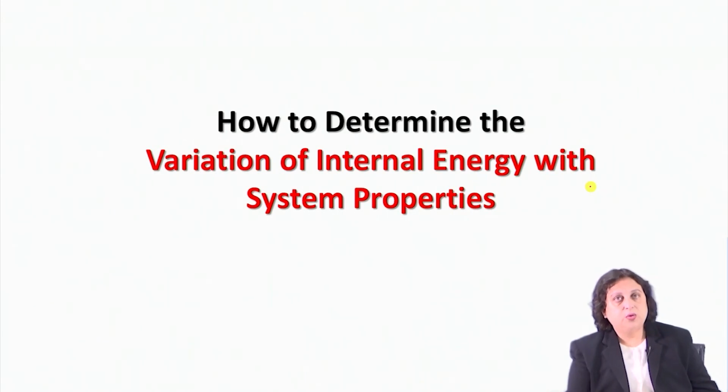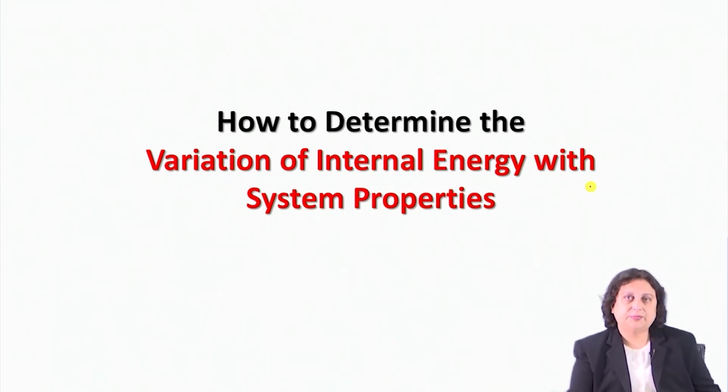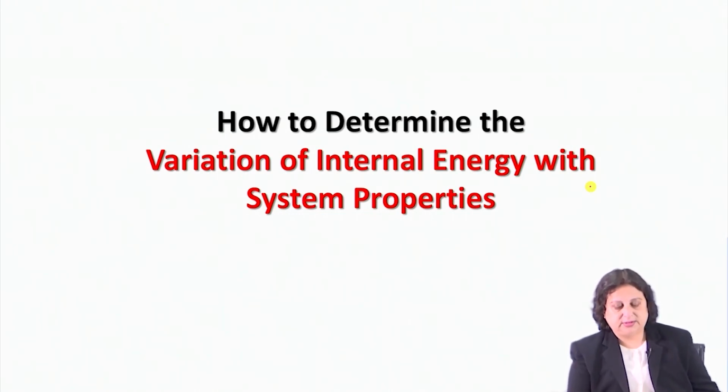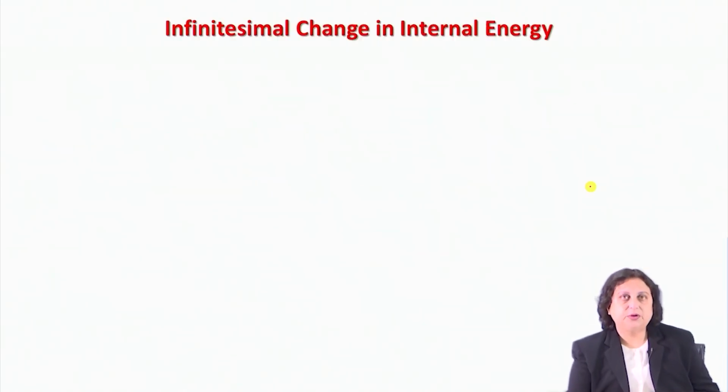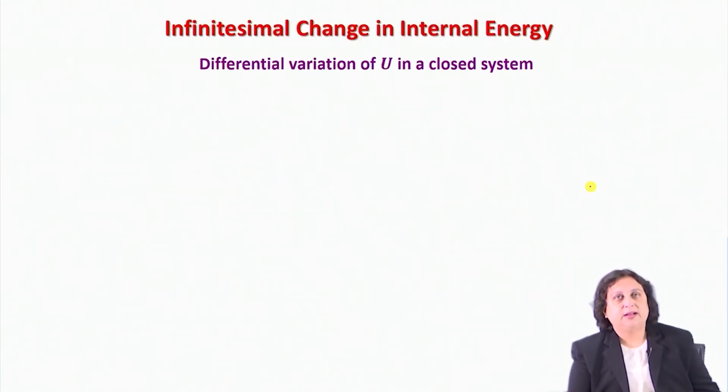Now, if I go a little bit forward and try and understand this question, there are many system properties like temperature, pressure. Under different conditions, I can study the variation of internal energy with these system properties. How do I determine these variations? For that purpose, let me consider an infinitesimal change in internal energy whereby I probe dU in a closed